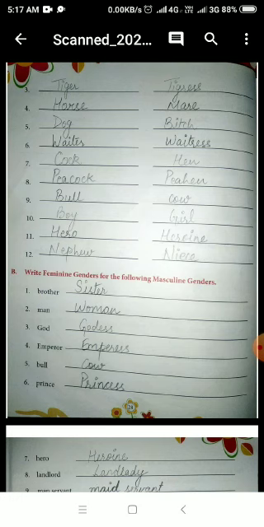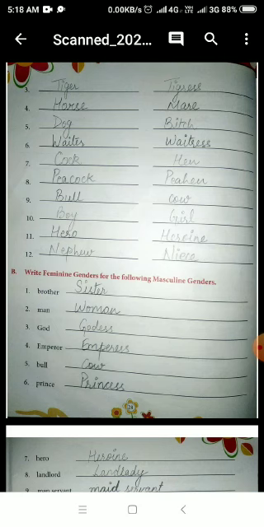Number 4 is emperor, and the feminine gender of emperor is empress, E-M-P-R-E-S-S, empress. Number 5 is bull. What is the feminine of bull? It is cow. So write cow here. Number 6 is prince. The feminine of prince is princess. Number 7 is hero. Hero is masculine and the feminine of hero is heroine. So write heroine in this blank.